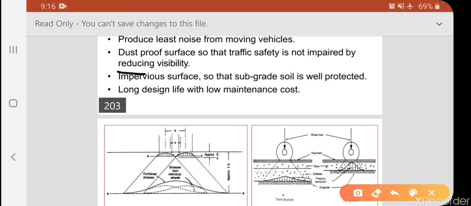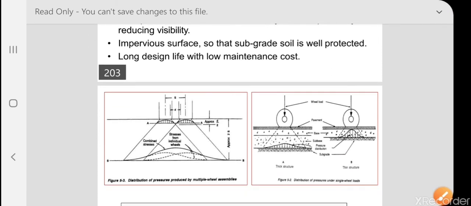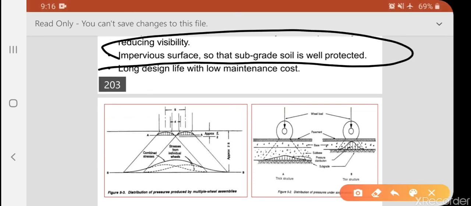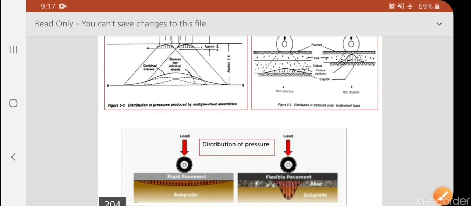Next, one more thing is dust proof. If it is, for example, a mud road, after the movement of vehicles, dust particles continuously come into the air and cause disturbance to the passengers. That will not happen in pavements. Next, impervious surface, so the subgrade soil is well protected. By providing these layers, the soil is well protected. Long design life with low maintenance.